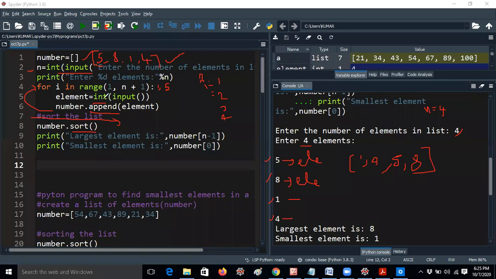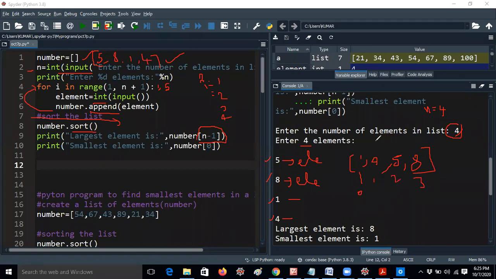Then the largest element will be in the position of n minus 1. Smallest will be in the position of 0. So it is 0, you know already, guys. Why am I giving n minus 1? You know already, because here I am taking n value as 4 elements, and the last element is always stored in the n minus 1 position. That is 4 minus 1, that is called 3. So this is 0th position, this is 1st position, this is 2nd position, this is 3rd position.